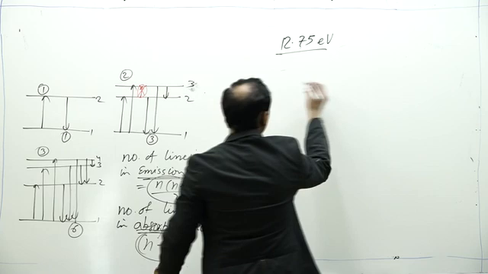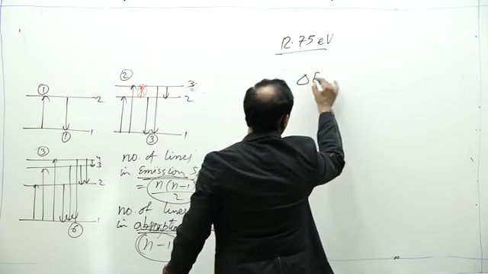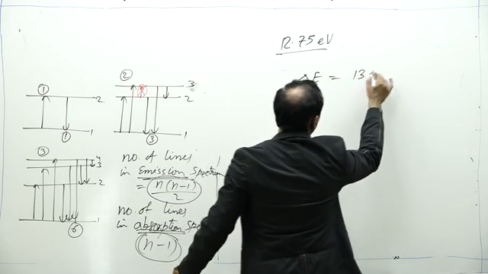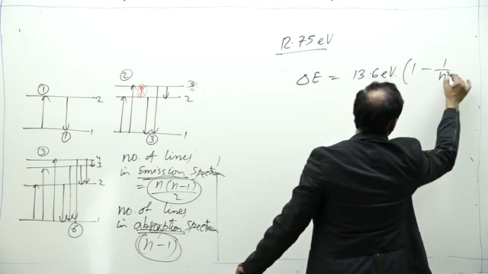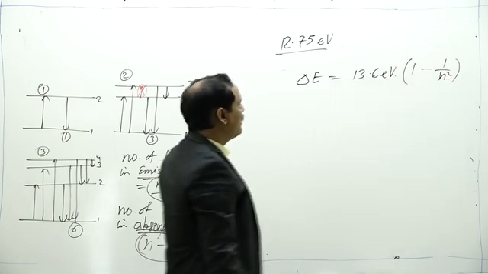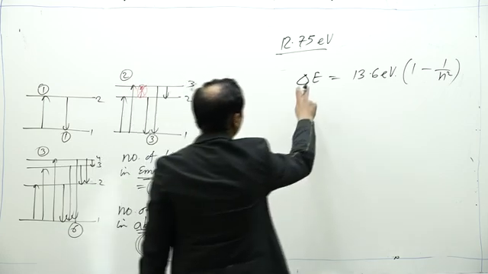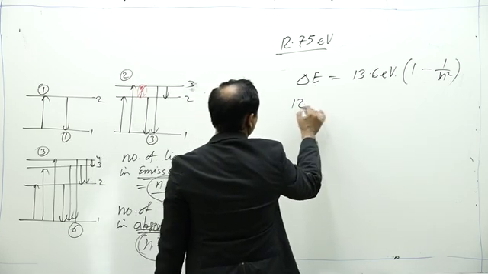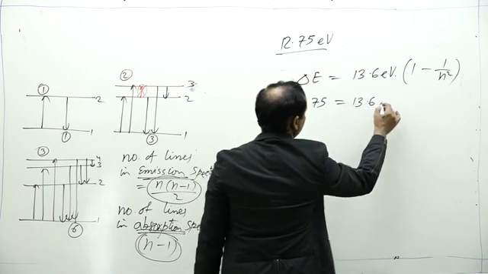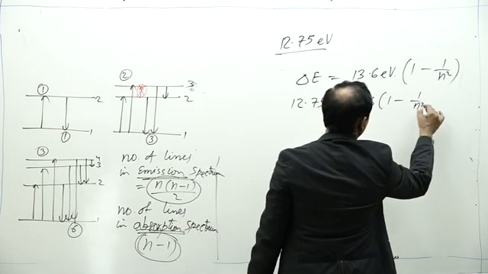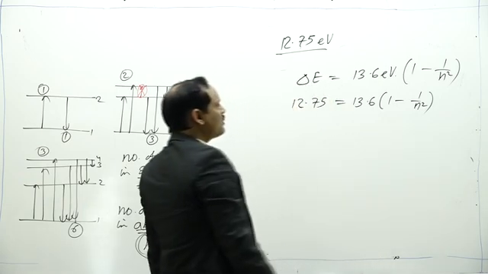Let us write the expression. Delta E is equal to 13.6 electron volt into 1 minus 1 by n square. This delta E is 12.75, equal to 13.6, 1 minus 1 by n square.